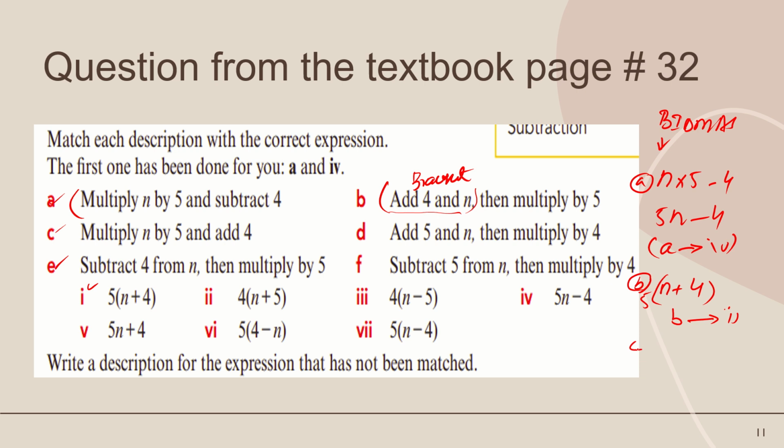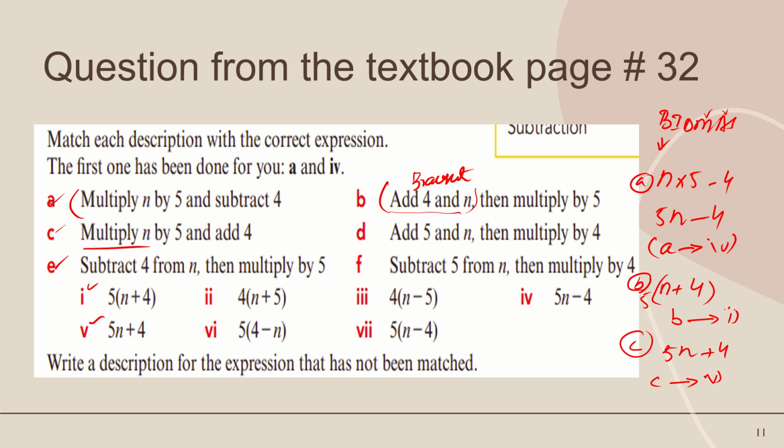Okay, now part C: multiply n by 5 and add 4. So multiplication is first, then addition. So multiply n by 5, we write as 5n, then add 4. So the correct option is 5n plus 4, which is the fifth one. So C will match with part 5.